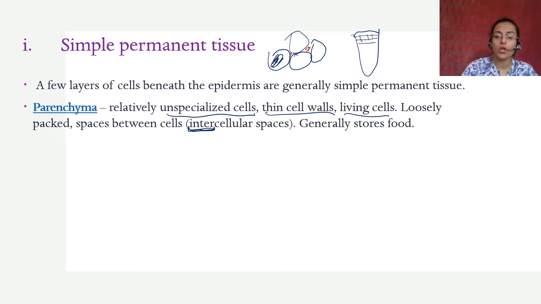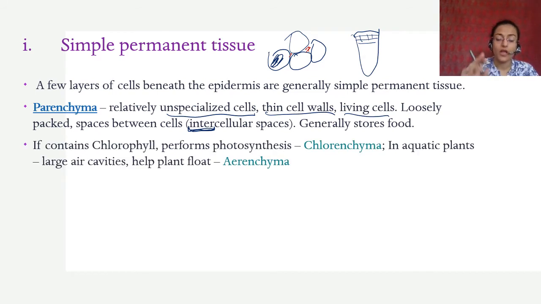They have thin cell walls, they are living cells, and they generally store food. These can be specialized further if they contain chlorophyll, the green pigment. In the chloroplasts they perform photosynthesis, and they are called chlorenchyma, where chlor is for chlorophyll. Chlorenchyma contain chlorophyll and perform photosynthesis.